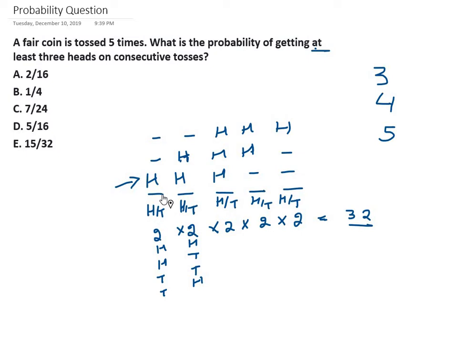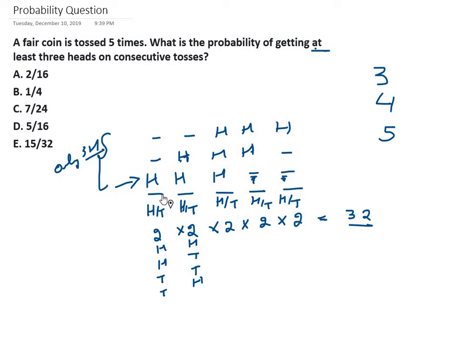Let's make sure that these have only 3 heads. So these two can be filled only with tails. Or rather, if we do it in a different way, this can be either head or tail, that will take care of the other possibilities as well.